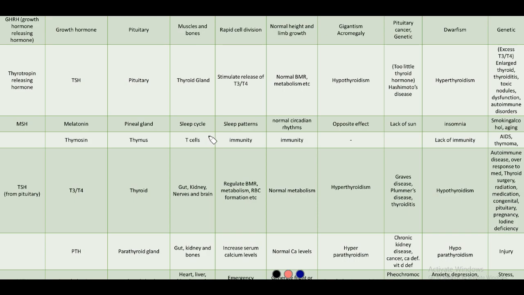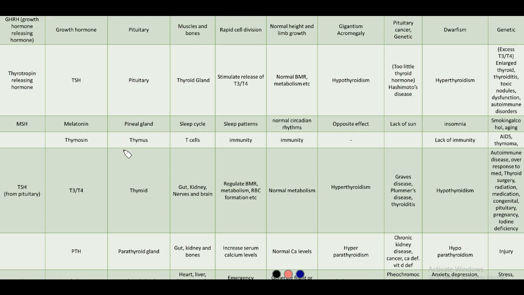In bone marrow we produce normal cells, and they divide rapidly, but they don't have any function. So the thymus allots them the function of becoming T cells, which help in immunity. We will be studying this in the immunity chapter, but here you just remember that T cells function for immunity. Their main function is providing immunity to the body. In normal amounts, they give normal immunity.